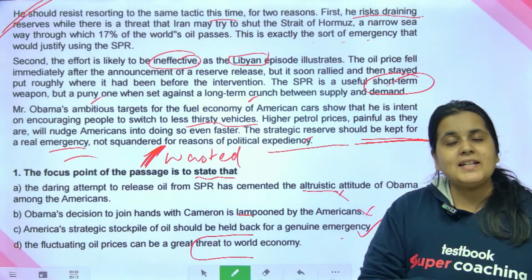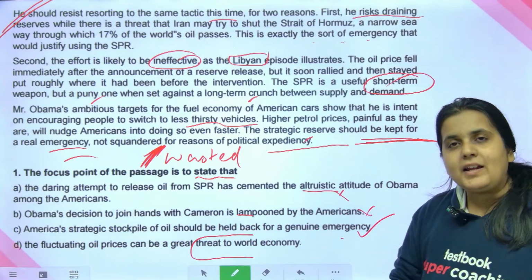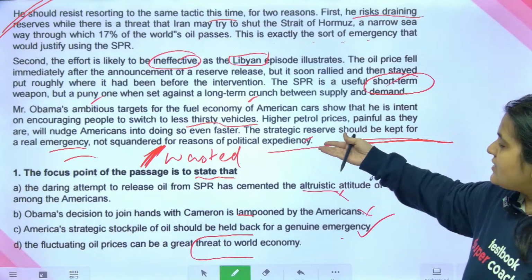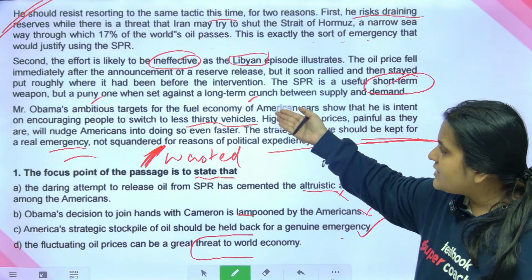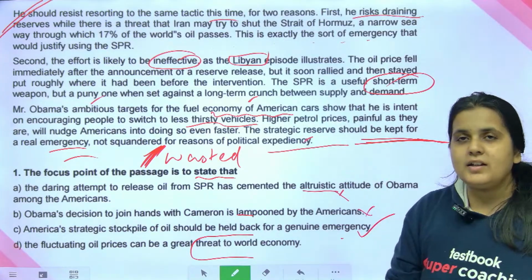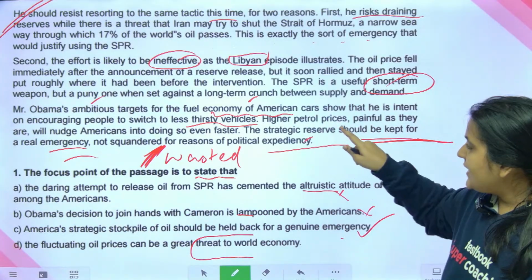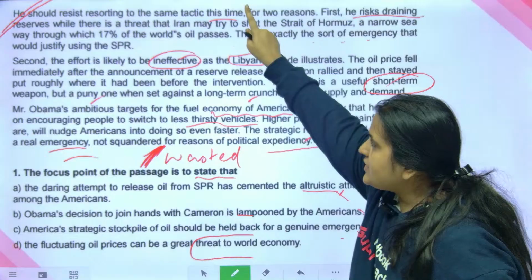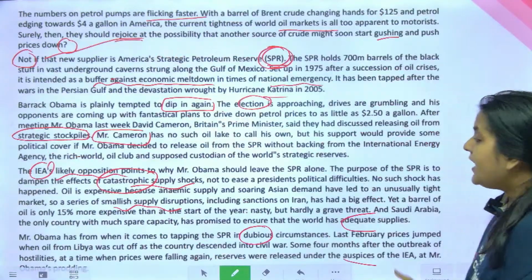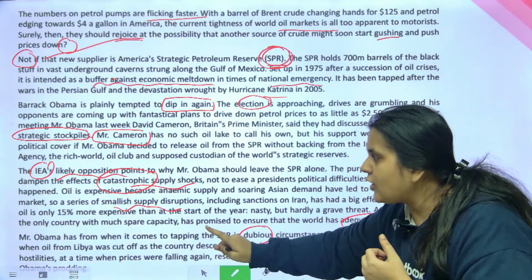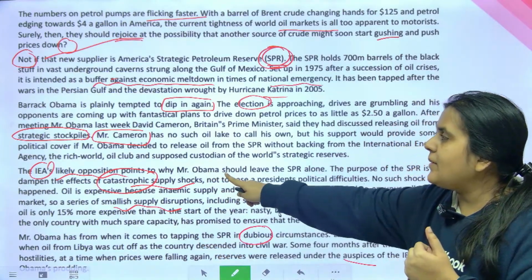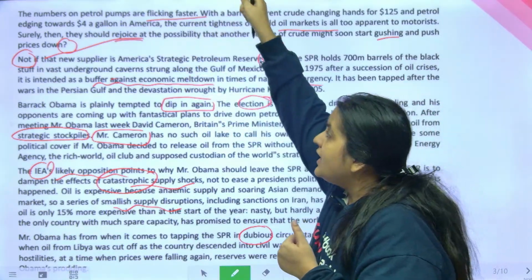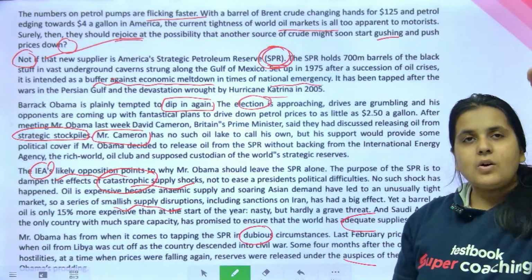Okay, and guys, focus on the first and the last para for the central idea. What is the last? Even if you look at the final, it's about America. It's about the economy of America. It's not the world economy. And the last line clearly says, should be kept for a real emergency. It's going to be ineffective. He should resist resorting to the same tactic. Every para contributes. Mr. Obama, again talking about America, opposition to Mr. Obama's decision. Why is Mr. Obama planning to dip into America's strategic petroleum reserve, gallon in America? It's all about America. It's all about Obama's decision.